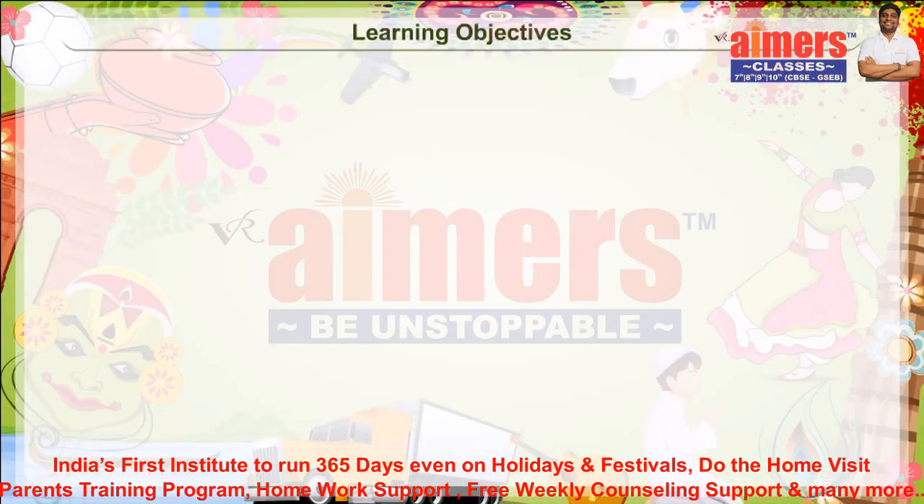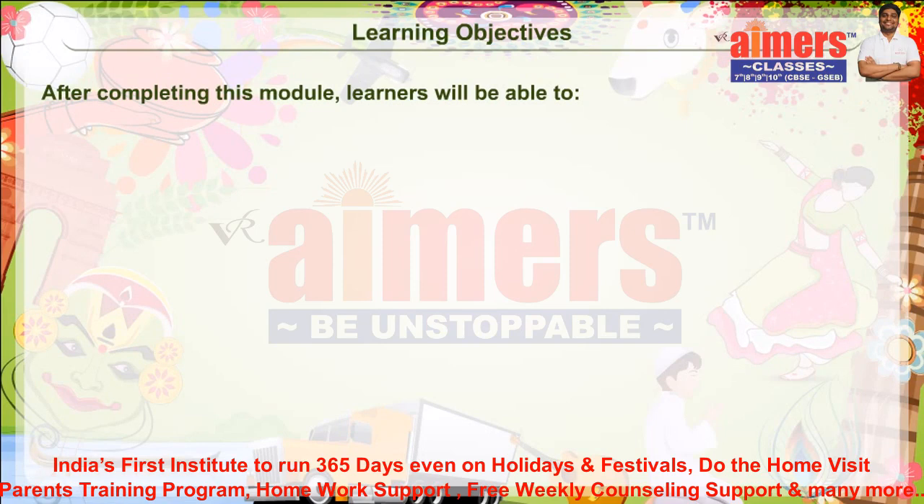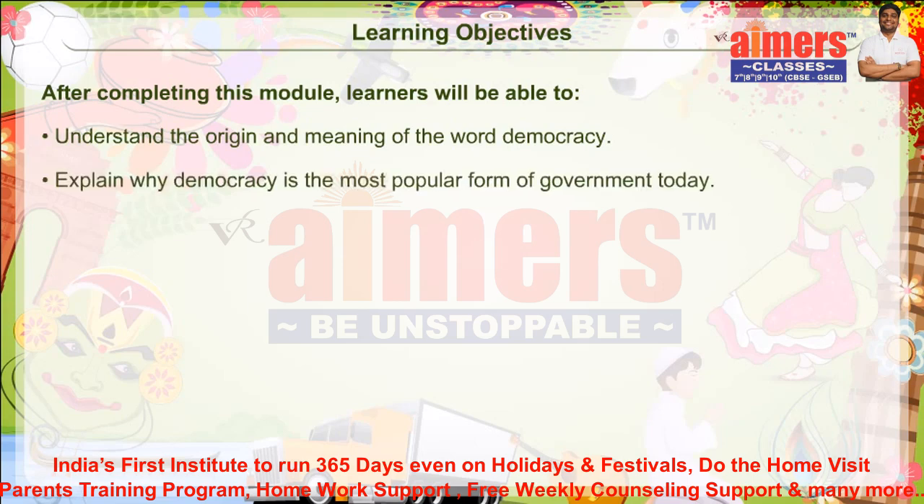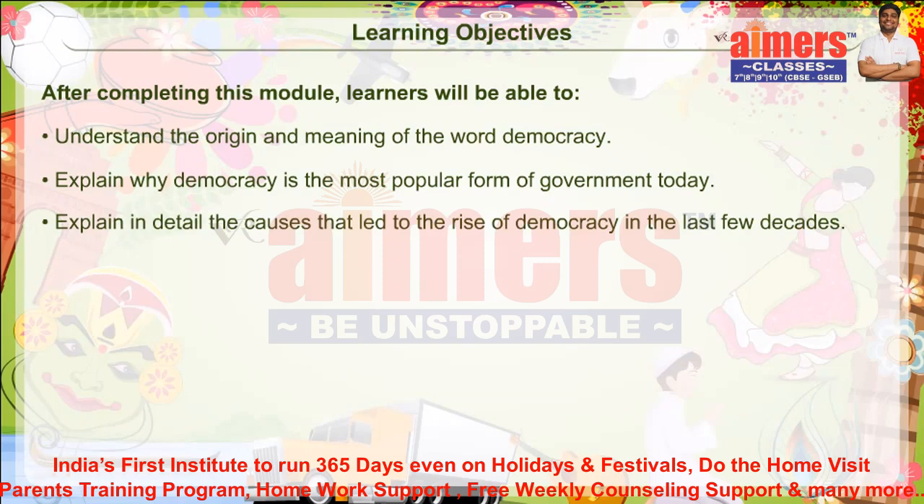Learning objectives. After completing this module, learners will be able to understand the origin and meaning of the word democracy. Explain why democracy is the most popular form of government today. Explain in detail the causes that led to the rise of democracy in the last few decades.